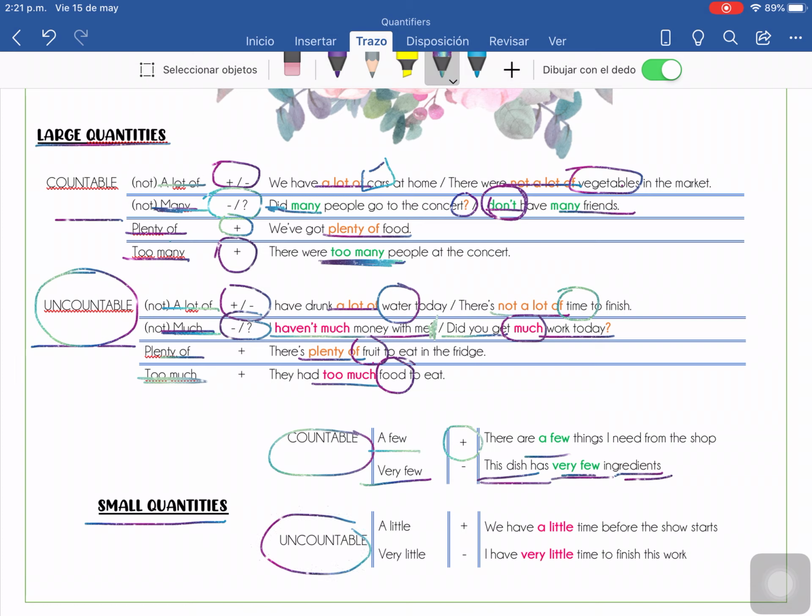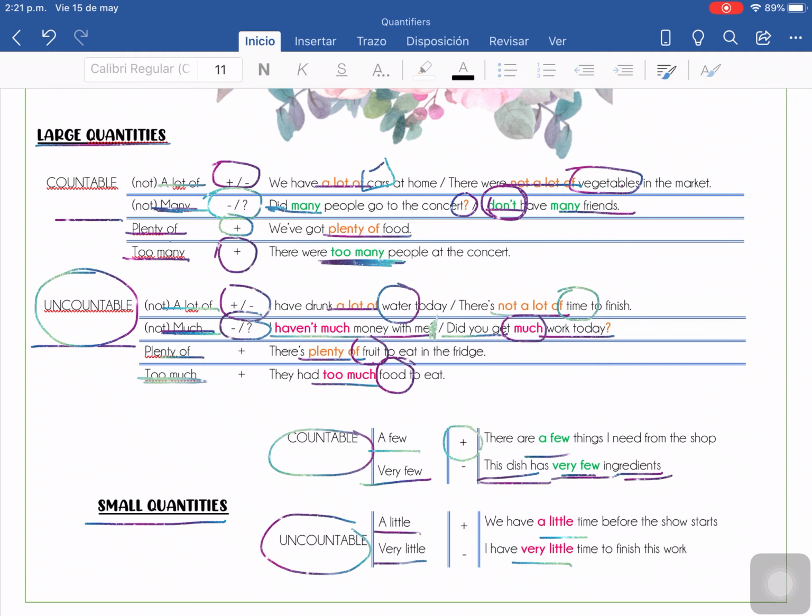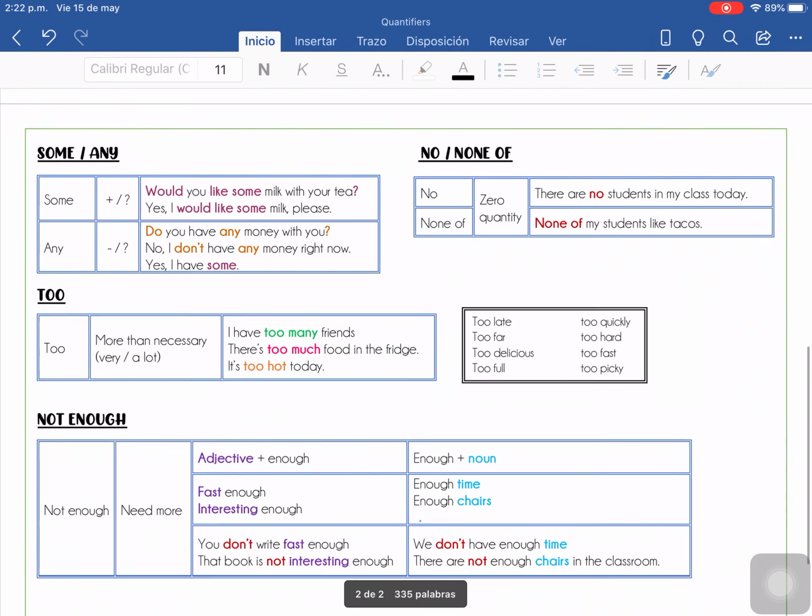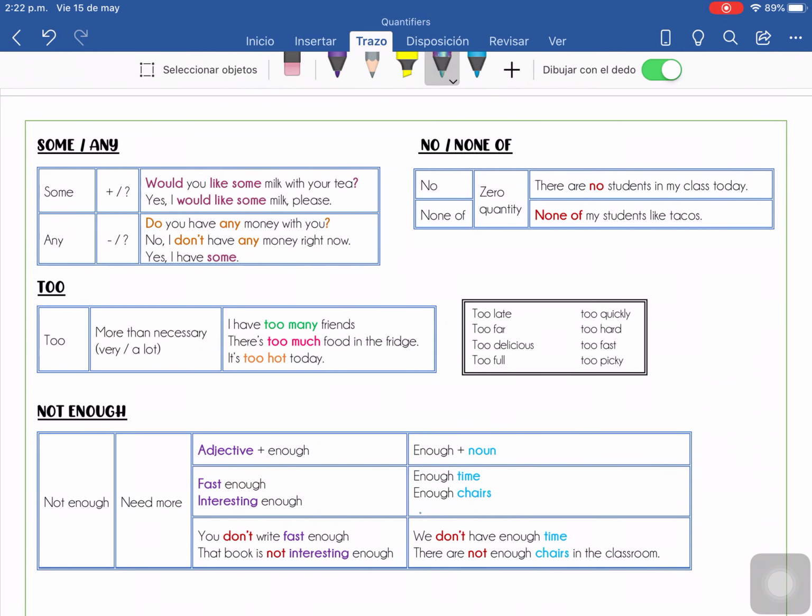Now, for uncountable, I'm going to use a little and very little. A little the same, cuando tengo poquito. We have a little time before the show starts. I don't know, maybe 5 minutes, 10 minutes, poco tiempo antes de que empiece el show. And very little, así que ya, casi nada. Okay, so I have very little time to finish this work. Así que ya lo tengo que entregar, ya, ahorita, casi. Okay? Very good.